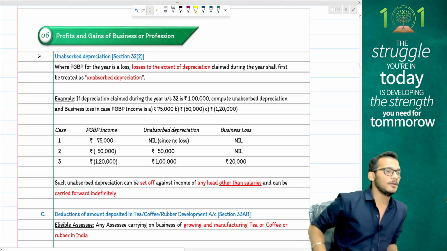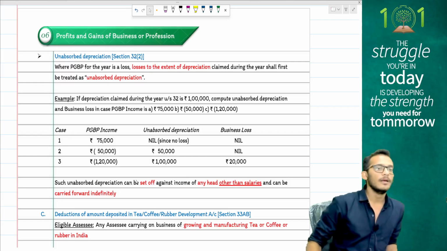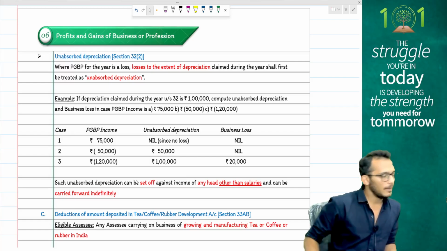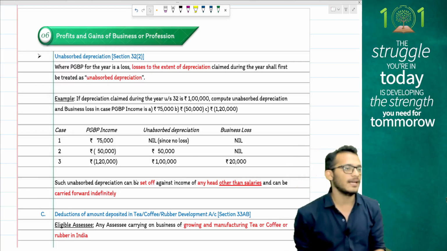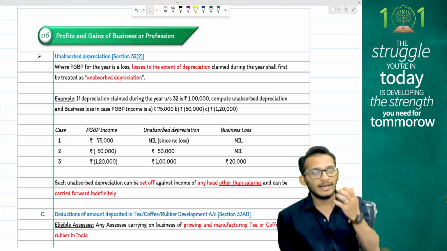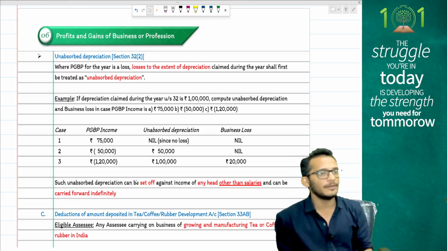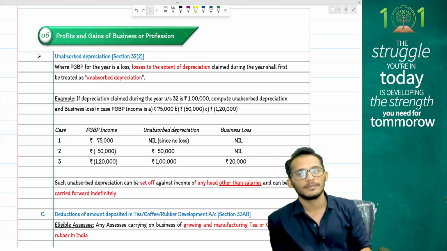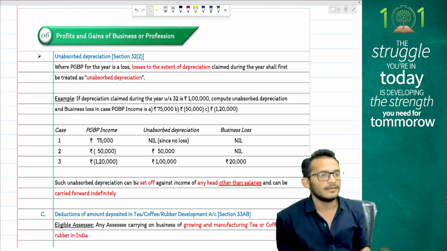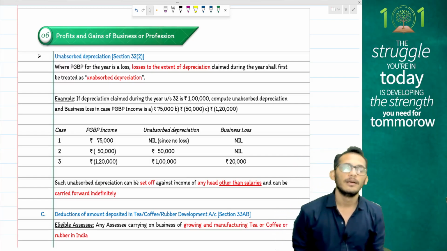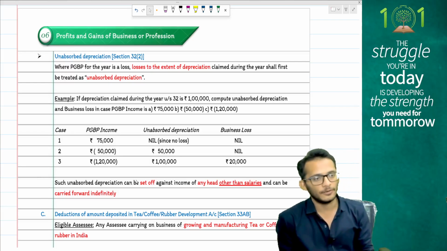When you have a PGBP loss, people, income tax clarifies that to the extent the loss pertains to depreciation, it will be called unabsorbed depreciation, which will be carried forward for infinite years and set off against any head other than salaries. Any losses other than unabsorbed depreciation will be called business loss, which will be set off against business income. If you're not able to set off, you will carry it forward for a period of eight years and set off only against business income.